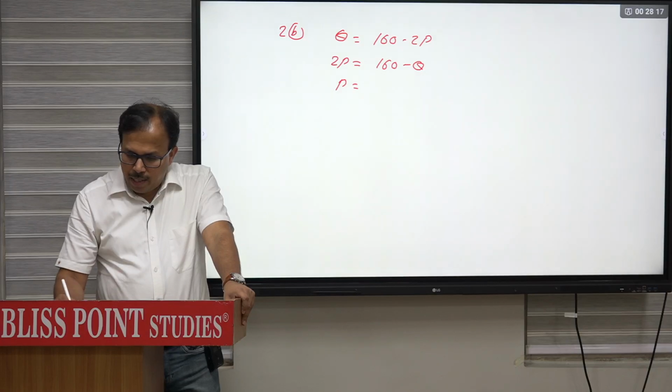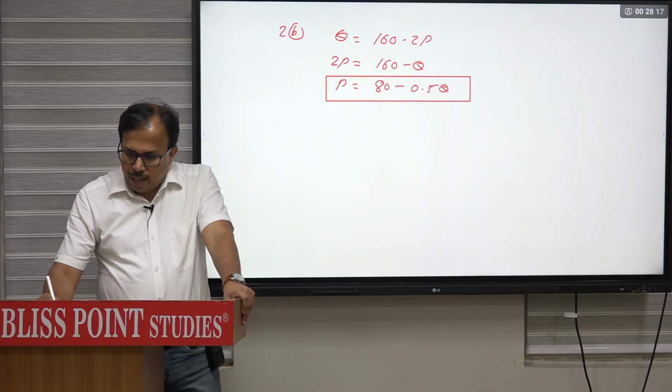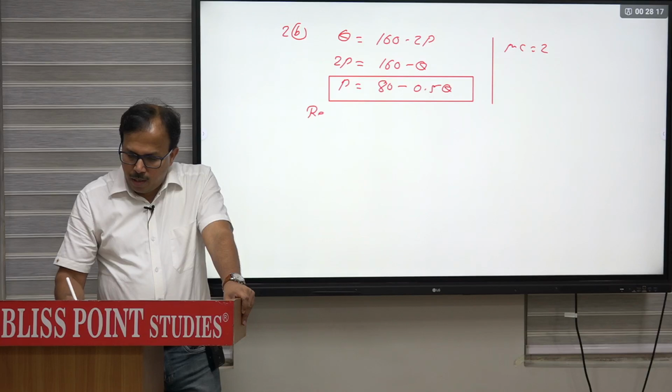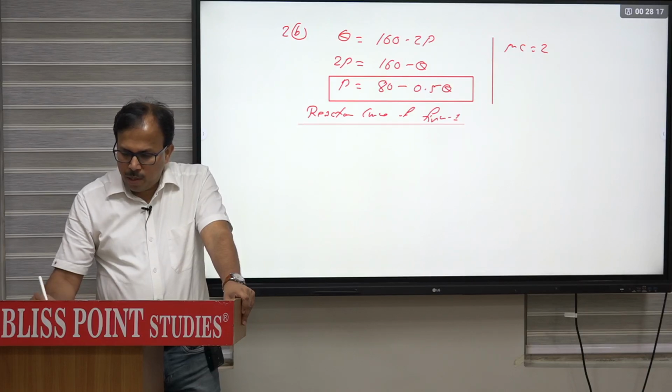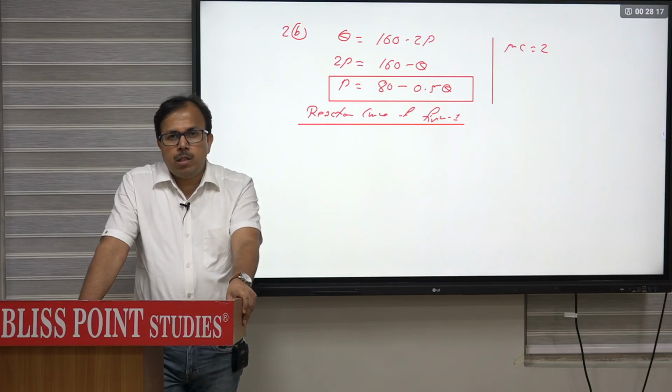P is 80 minus 1 by 2, so 0.5 Q, and marginal cost of production is given as 2. First you write a reaction curve. आप चाहे तो उसका डेफिनेशन वहां लिख सकते हो कि reaction curve shows profit maximizing quantity produced by one firm and any given quantity produced by the other firm.